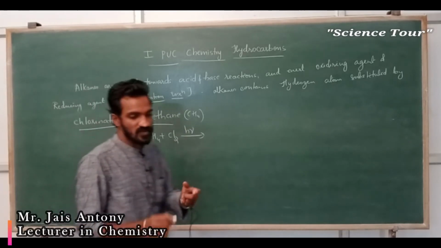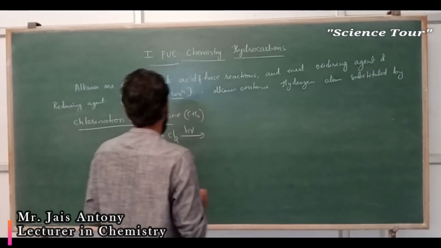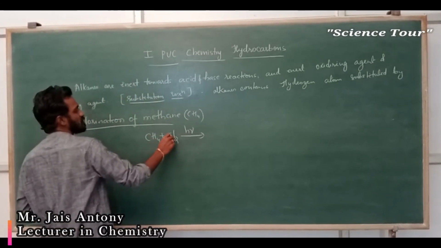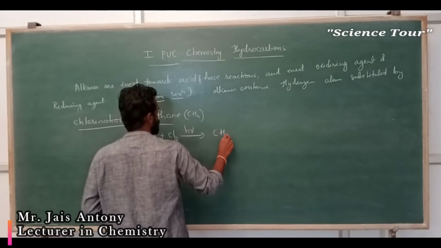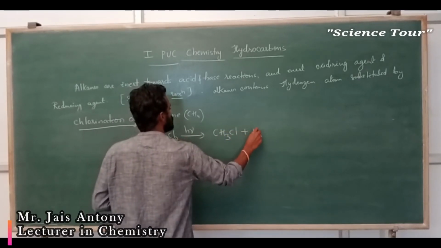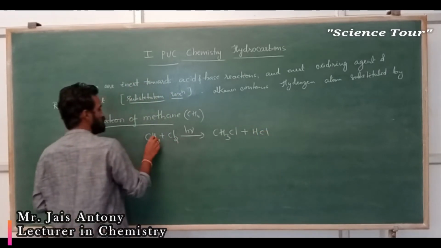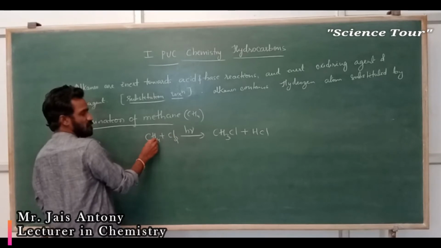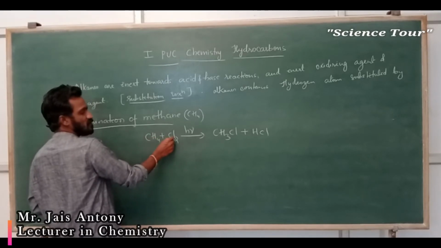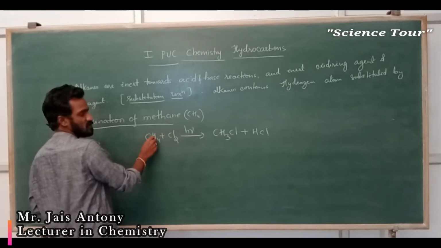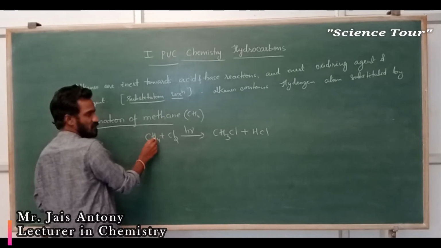Where I write H nu, it means sunlight. One of the hydrogens from methane will get replaced by a chlorine atom. That means I will write here CH3Cl. Then here HCl: the replaced H combines with one chlorine atom, and the other chlorine atom replaces one H here, so CH3 remains with one H replaced.